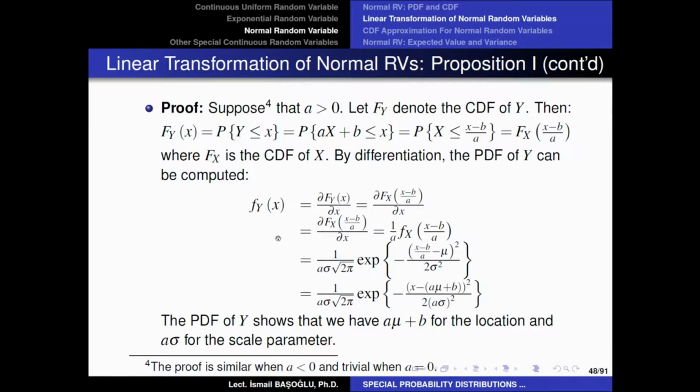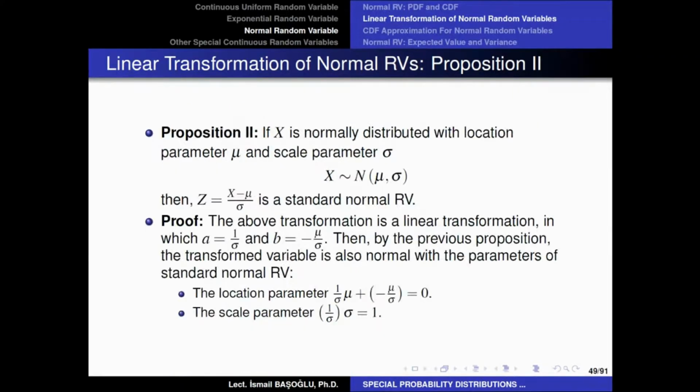So this proof shows us that a normal random variable, when you apply a linear transformation, will again be another normal random variable, which indicates that the property of normal distribution is not affected by the linear transformation. The probabilistic properties of a normal random variable are not affected by the linear transformation. So normal random variables are convertible to each other with linear transformation. Again, they will be normal. So that proposition was a good proposition.